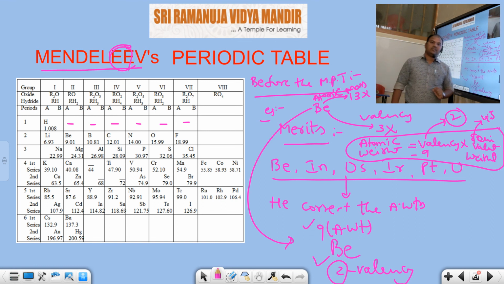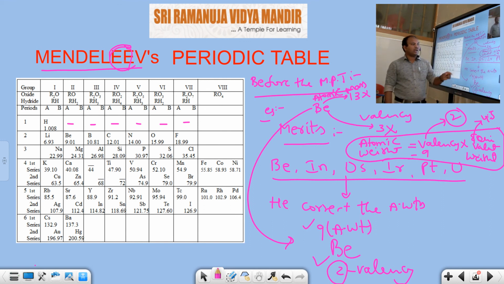Once again, the merits. Mendeleev predicted the properties of some elements which were not discovered at that time. Mendeleev had the foresight to leave some gaps in the periodic table, especially for 4 elements: Eka boron, Eka aluminum, Eka silicon, Eka manganese. Eka boron was later discovered as scandium. Eka aluminum later discovered as gallium. Eka silicon later discovered as germanium. Eka manganese later discovered as technetium.